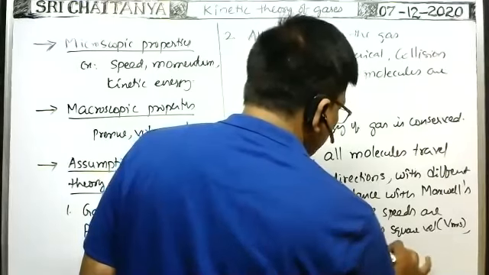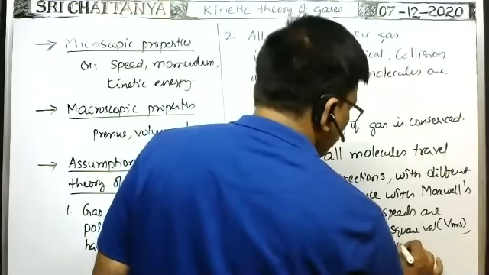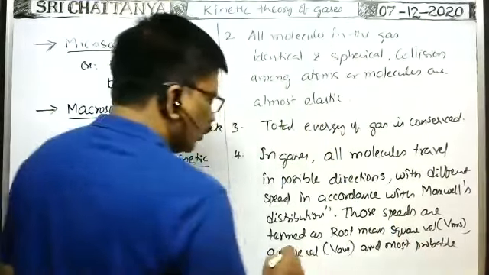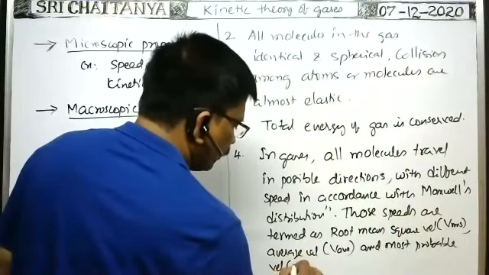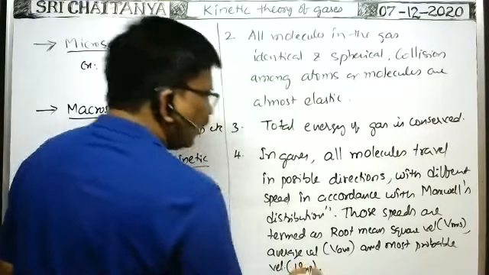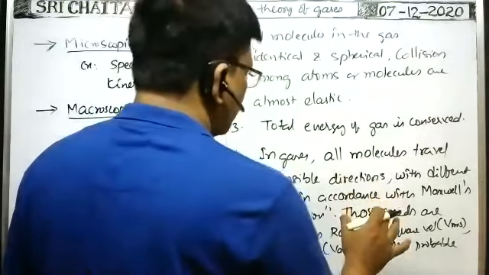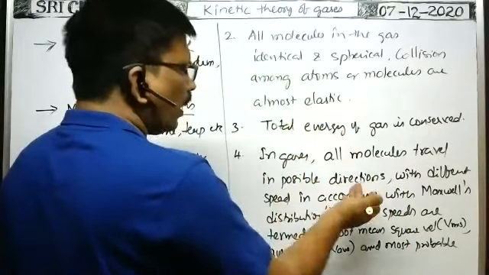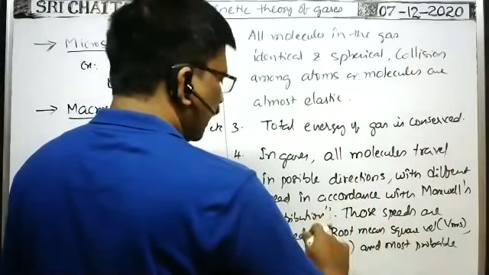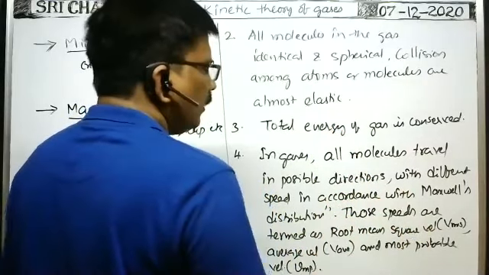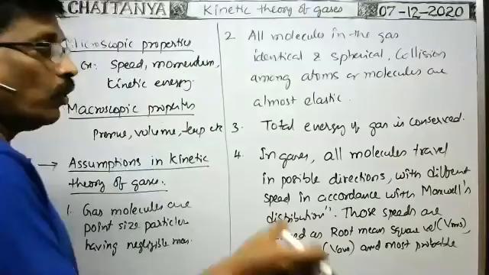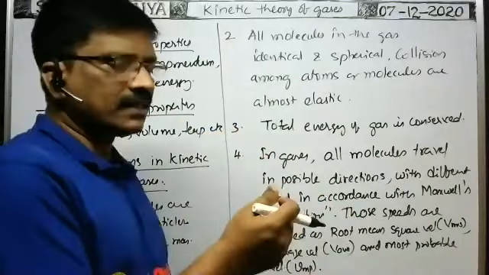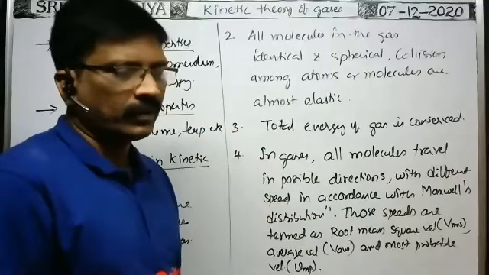And most probable velocity, V_MP. Of course, we will discuss this one. In this way, according to Maxwell's distribution of the speed of various particles in gases, those molecules have RMS speed, average speed, and the most probable speed. Most probable speed means the speed with which more number of atoms or molecules travel in a gas.